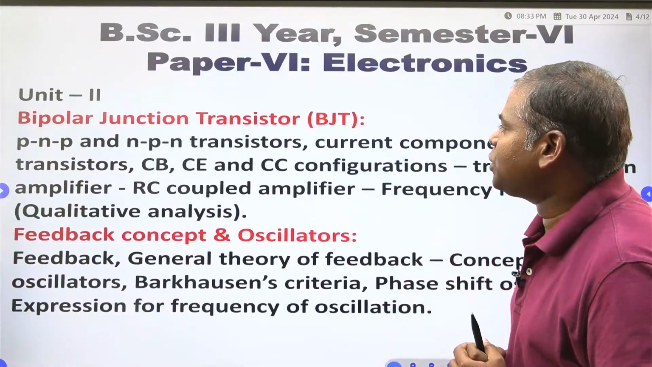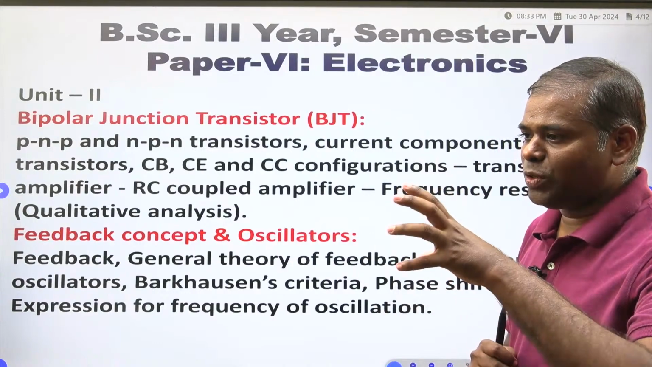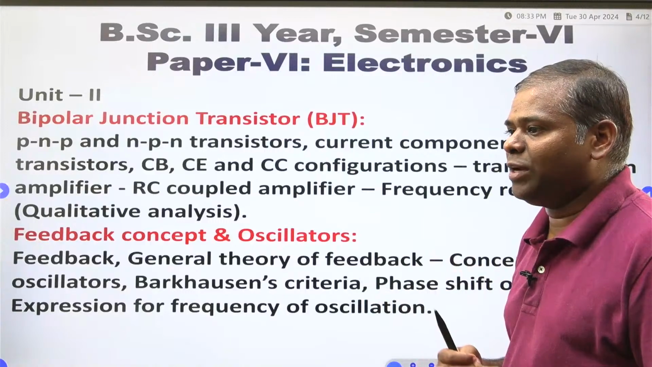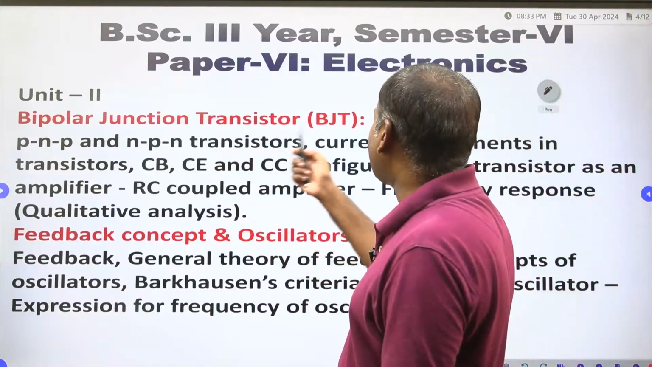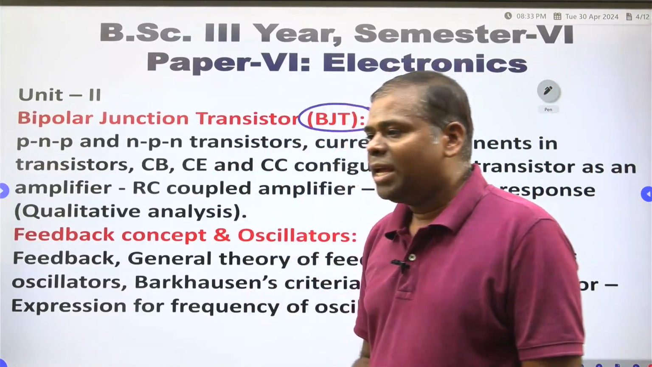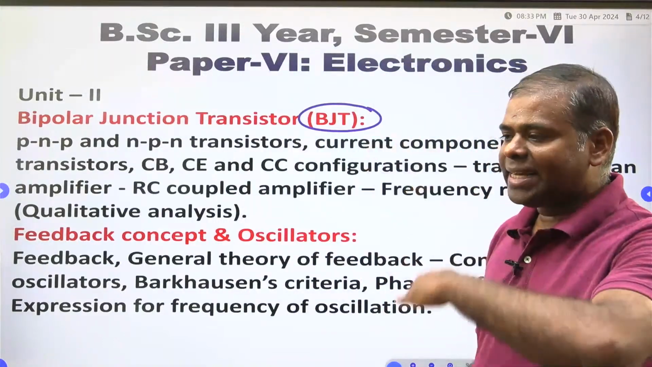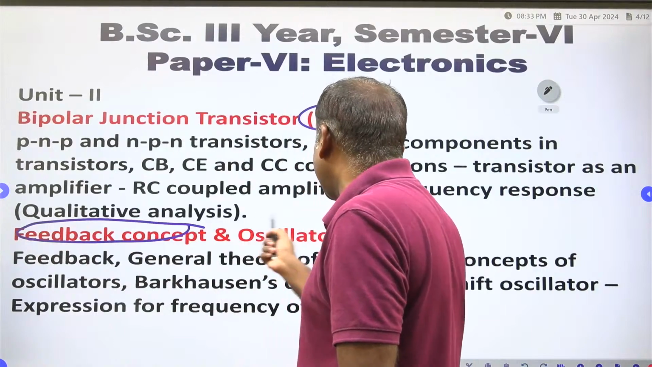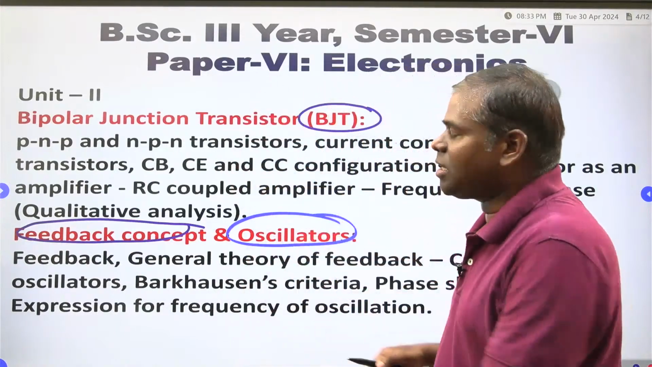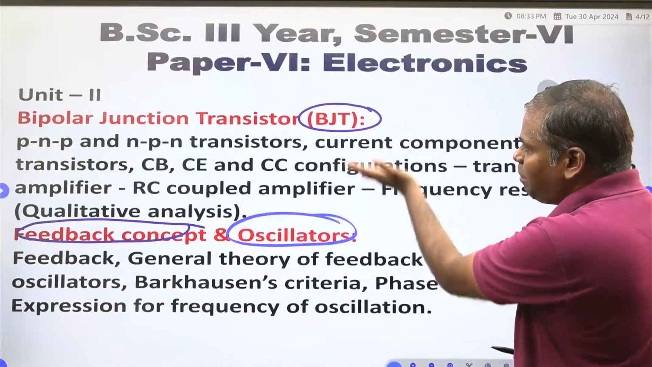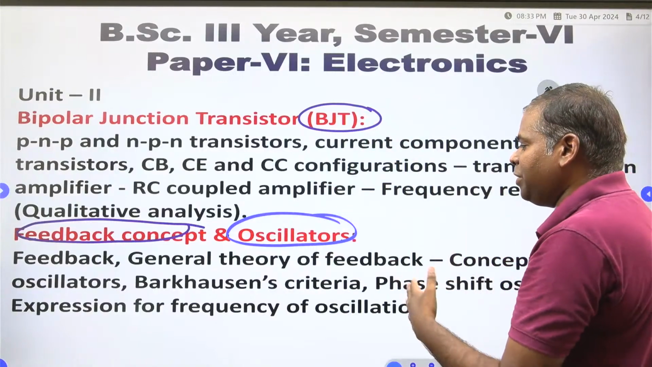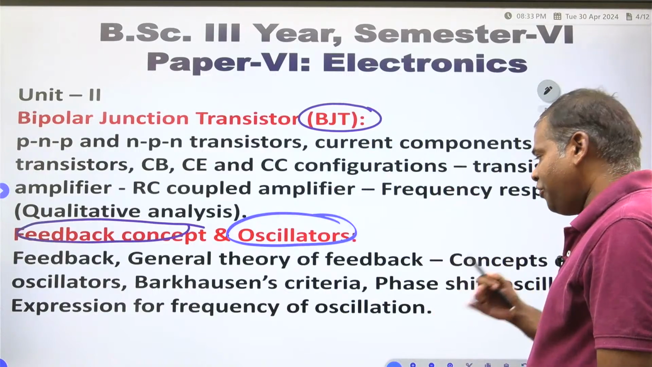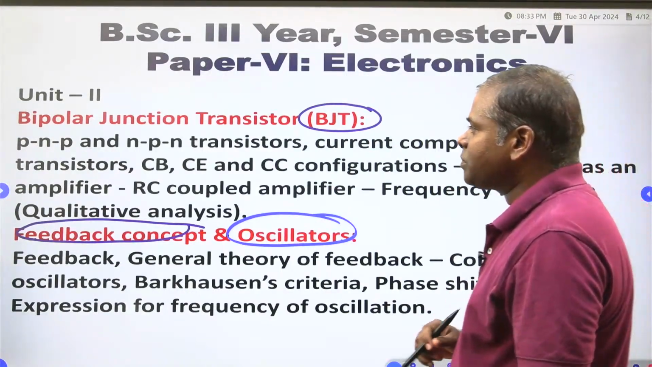What is the unit number 2? In unit number 2, first is the PN junction diode. The second, the advance of the diode is a transistor, bipolar junction transistor. First part is a bipolar junction transistor. Second part, application of the transistor is feedback concept and oscillators. By using the transistor, you have to apply here. What is the feedback amplifier and what is the RC coupled amplifier and phase shift oscillator you have to learn here.